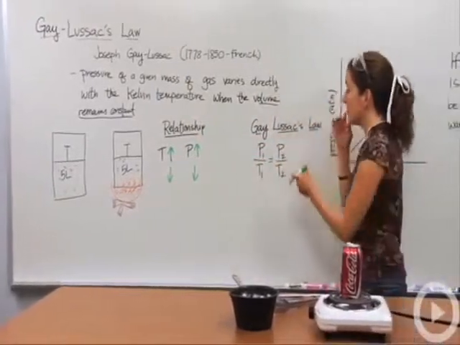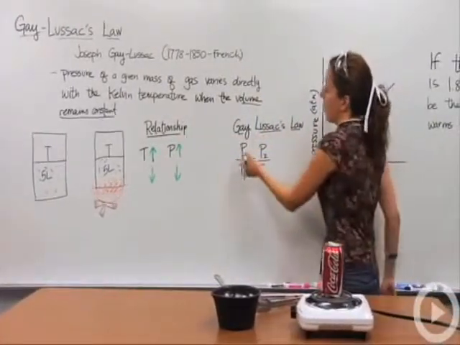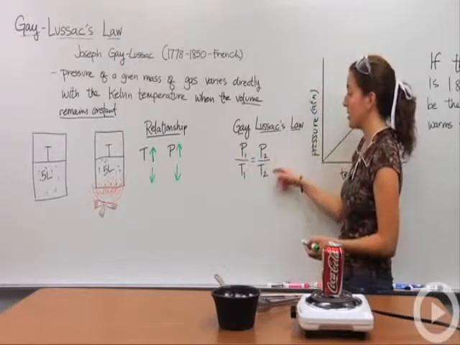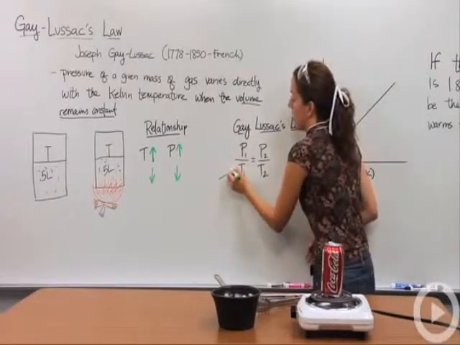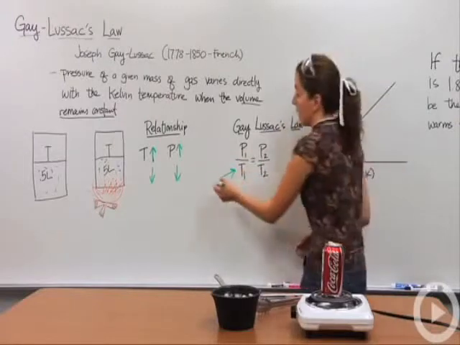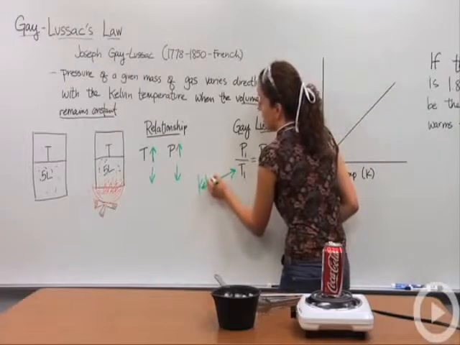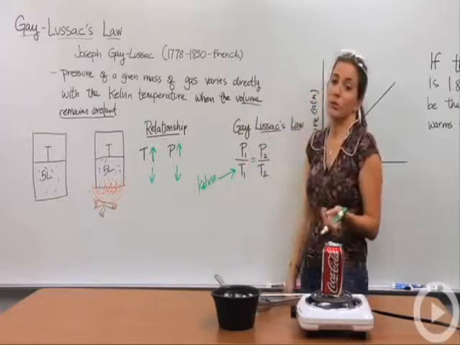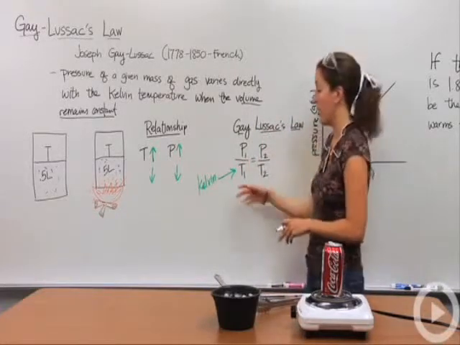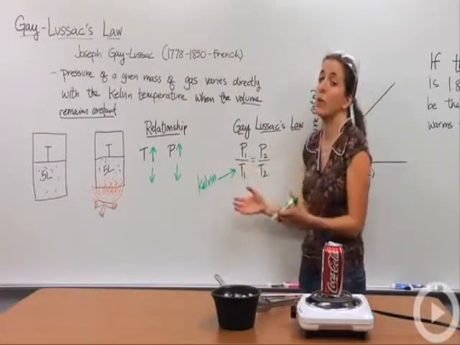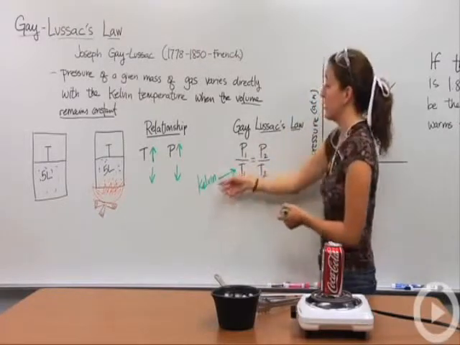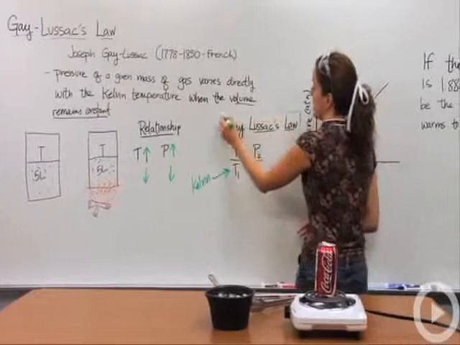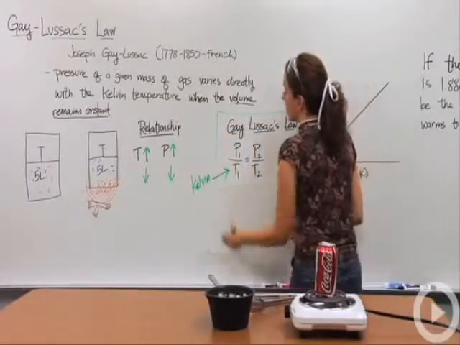Okay, so let's put this in a mathematical formula. Pressure 1 over temperature 1 equals pressure 2 over temperature 2. Because this is a direct relationship, they are divided by each other. The temperature, we're going to make sure is in Kelvin. The reason we make sure it's in Kelvin is because we want to make sure there are no negative numbers in the denominator, and Kelvin is the only temperature scale that only has positive numbers. So we're going to make sure this is in Kelvin. And this is Gay-Lussac's law mathematically.